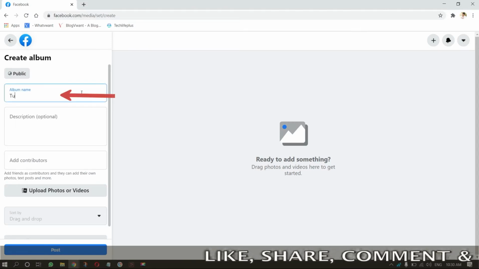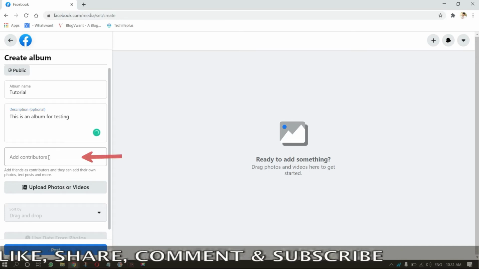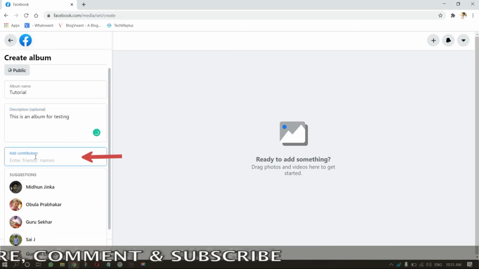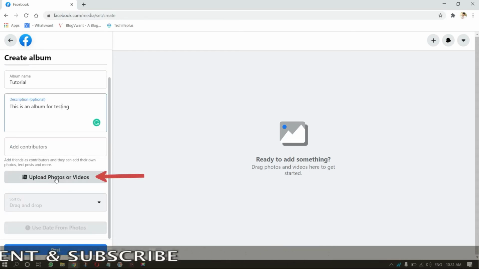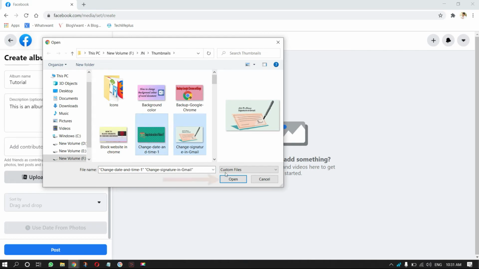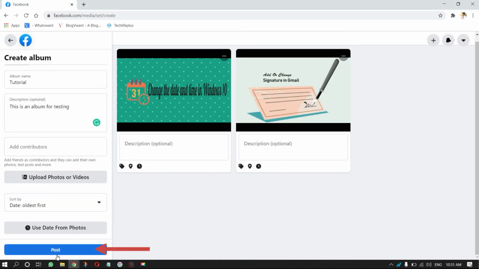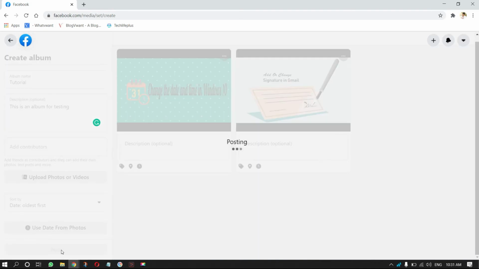Enter the name for your album, and, if you want, you can add a short description. Also, you can add contributors from your friends list. Click on the Upload Photos or Videos option. Then, a window will open, select the photos or videos, and click on Open. After the completion of uploading, click on Post. That's it. Your album has been posted.